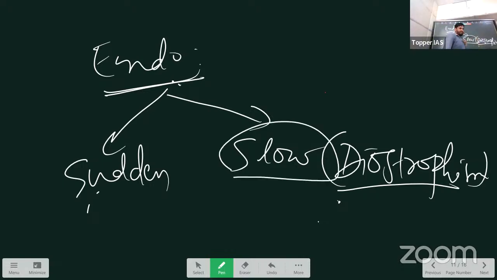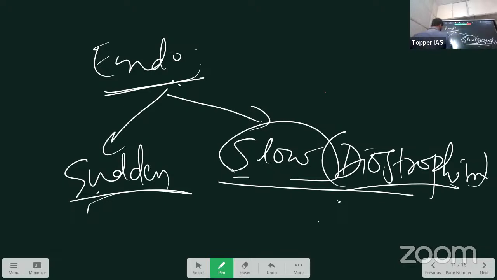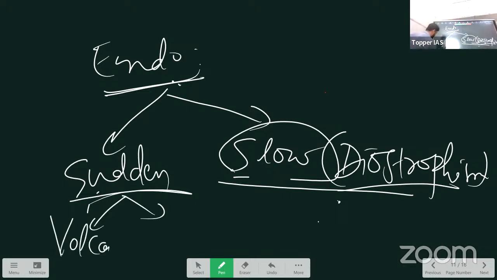And slow means it does not occur suddenly. Like an earthquake occurs suddenly, right? So it cannot be part of slow movements. It should be part of sudden movements. Understanding this? Okay. So diastrophism and the sudden movements. Sudden movements are basically two types: volcanism and earthquake.